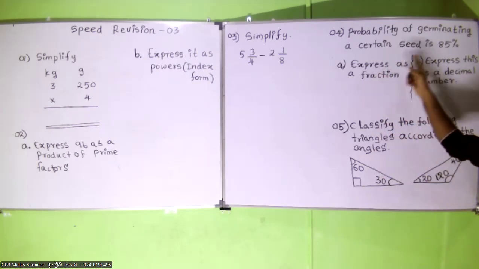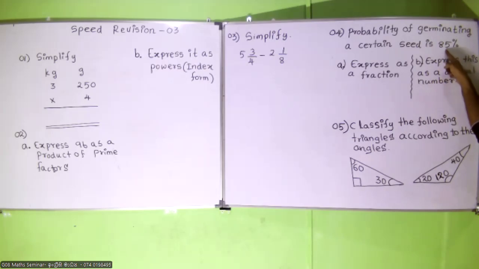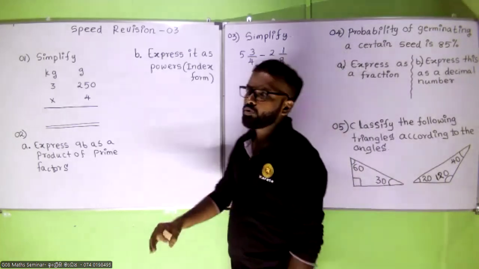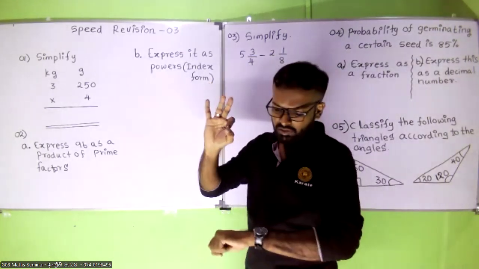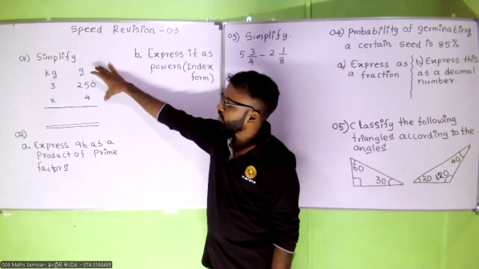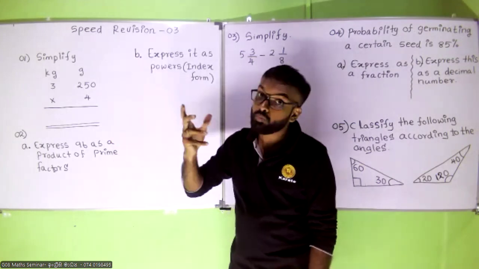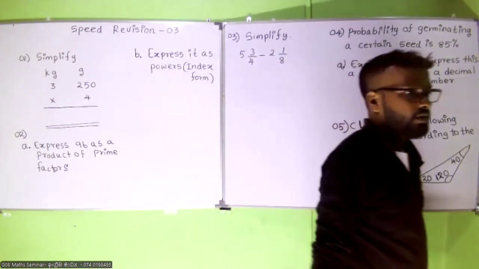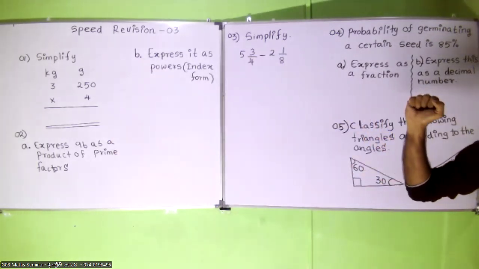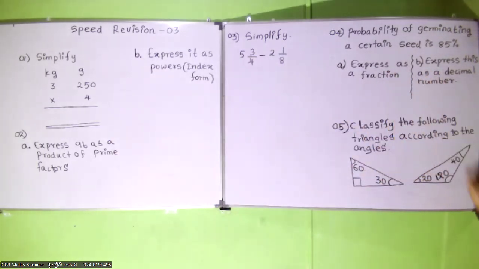You need to know the names of angles. And express as a fraction by looking at this 85%, you can directly tell me the answer. The decimal number is very easy, but lazy. You need to know how many zeros are there for 100. If you do not know the correct answer, don't waste your time on that. Go for the next. Sometimes you might find easier questions than that one. Don't waste your time on a question that you do not know.